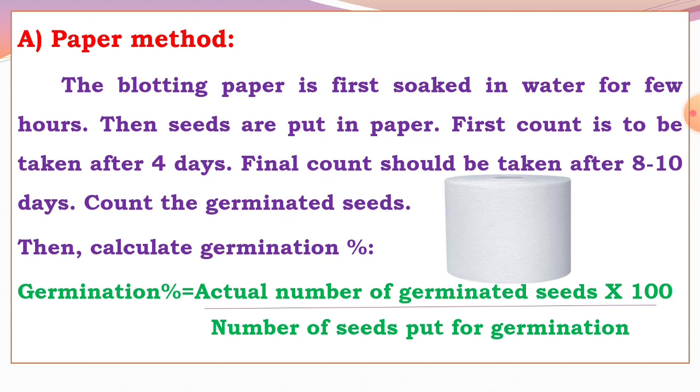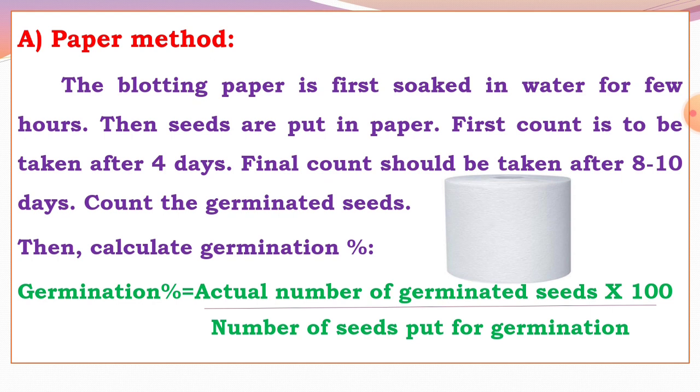The first count of germinated seeds is taken after 4 days. The final count is taken after 8 to 10 days. Then count the germinated and ungerminated seeds.